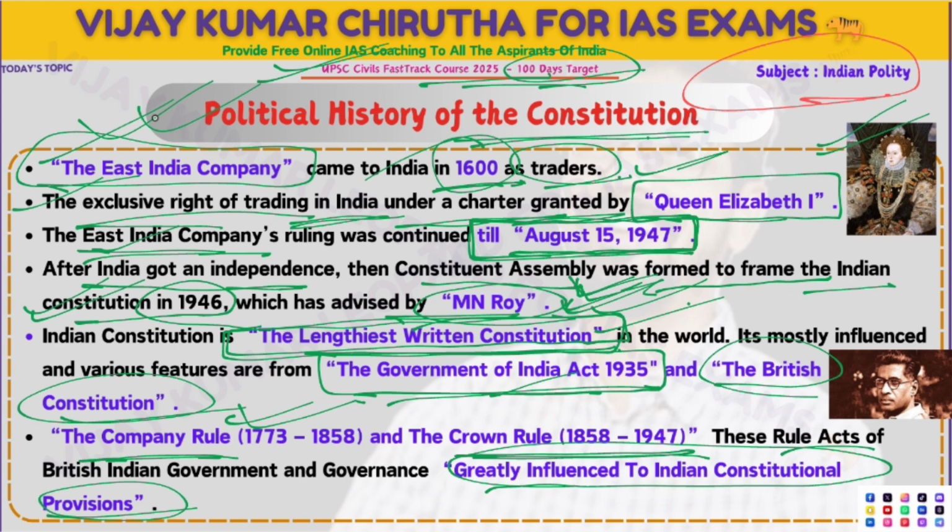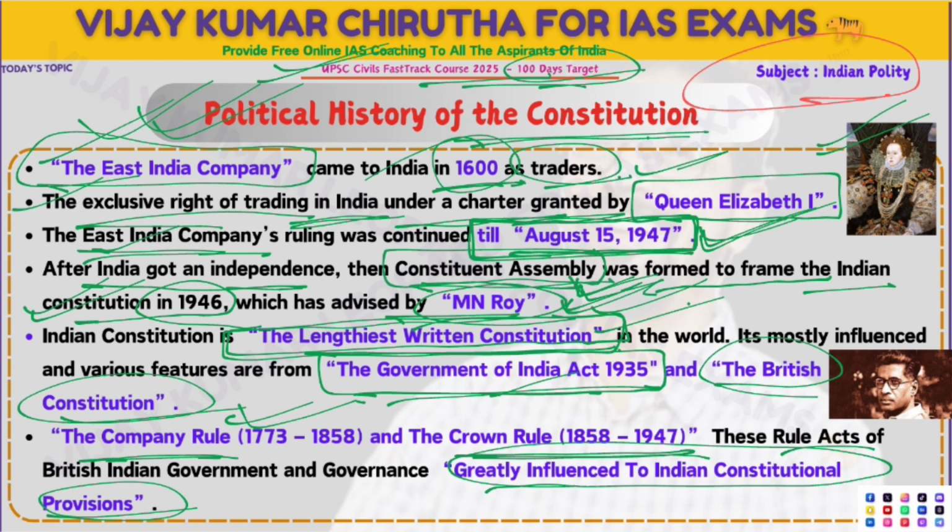Here, this is the small political history of the Constitution. You don't need to keep in mind all the things, but there are three things you need to keep in mind. The first thing, East India Company ruled till August 15th, 1947, which means till we got independence. The second thing, the Constituent Assembly.